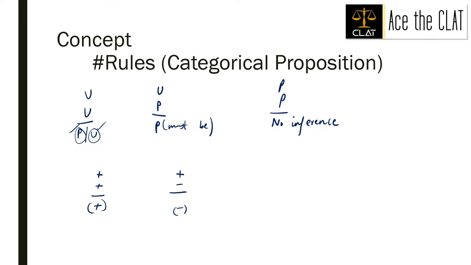From a positive and a negative statement, the inference can be only negative, and from two negative propositions we cannot have any inference. This case is like this one. Two particular statements, no inference or conclusion can be drawn, and from two negative statements also no conclusion can be drawn. These are the rules that we have talked about.